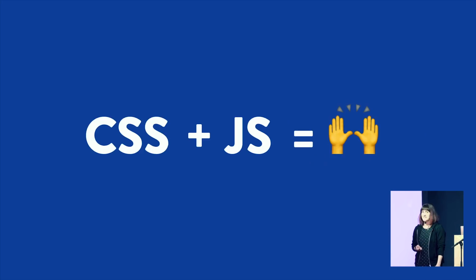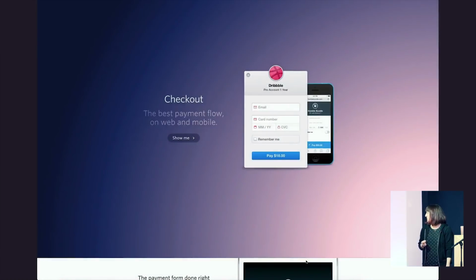So, with that said, there's one other thing that can make CSS animation really powerful, and for some reason it's one that not a lot of people think about, and that is you can use CSS and JavaScript together. They're actually friends. I've talked to them both. They're cool with it. They like each other. And chances are, on whatever you're doing on the web right now, you're probably using CSS and JavaScript together to get stuff done. You can do it for animation too, and it can extend the stuff that CSS can do, using both for what they're best at and taking advantage of them working together. And you can make stuff like this once you combine the two.